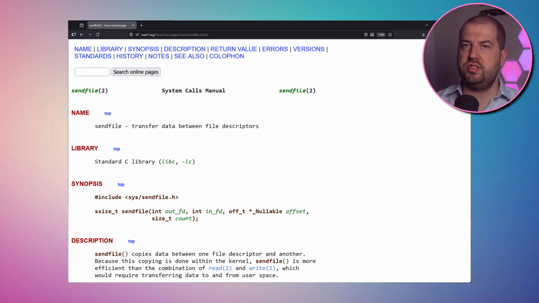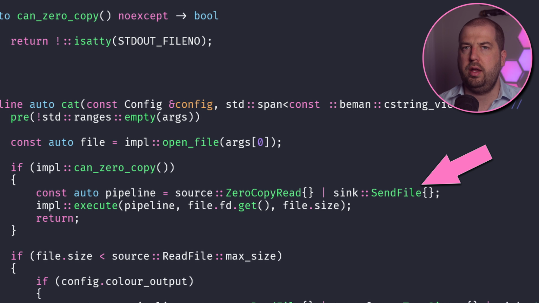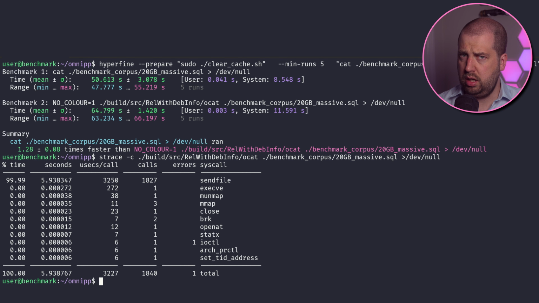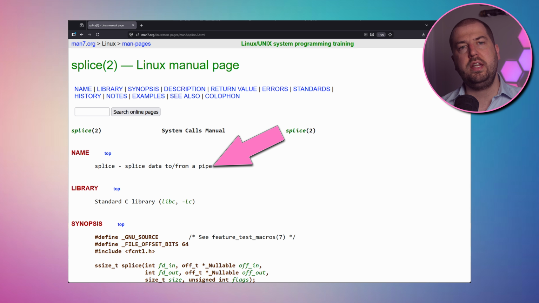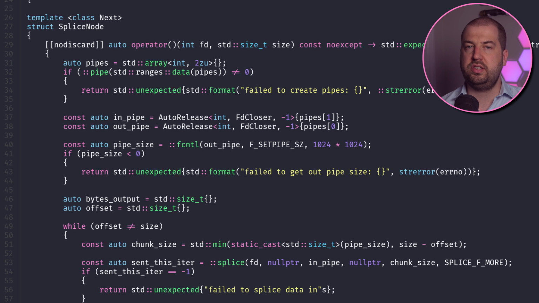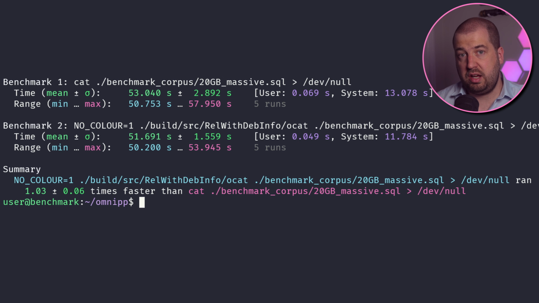My first thought is to use sendfile, which is another zero userland copy syscall but has a much more ergonomic API. So we wire that up to a new pipeline. And it's slower. I guess cat uses splice for a reason. Splice works on pipes, which are a Linux IPC mechanism. However, in certain situations, like reading from a file to dev null, we can construct pipes to act as a middleman between them. We need to tweak certain flags like F_SETPIPE_SZ, but given that boilerplate, we can call splice when reading. And now we're pretty much neck and neck with cat, even issuing a similar number of syscalls.